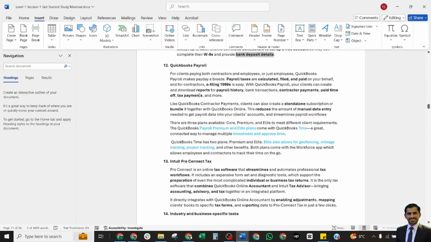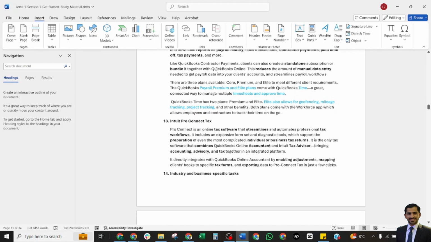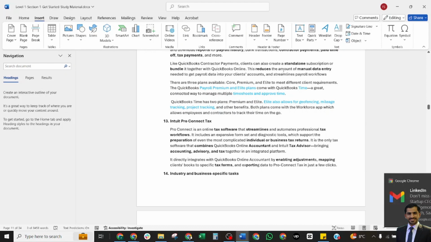QuickBooks Payroll is for clients paying both contractors and employees, or just employees. QuickBooks Payroll makes payday a breeze. Payroll taxes are calculated, filed, and paid on your behalf. For contractors, filing 1099s is easy. QuickBooks Payroll can create and download reports from payroll history, bank statements, contractor payments, paytime, tax payments, or more. QuickBooks Contractor Payments clients can also create a standalone subscription or bundle with the other lines. It reduces manual entry, and that's all.